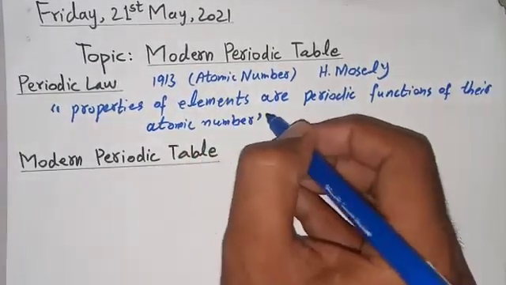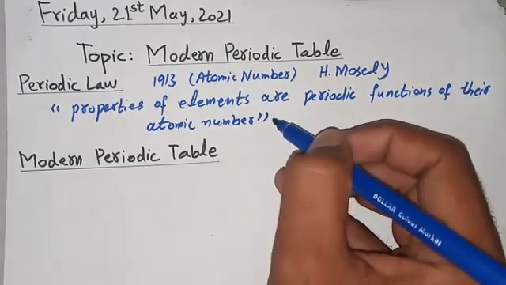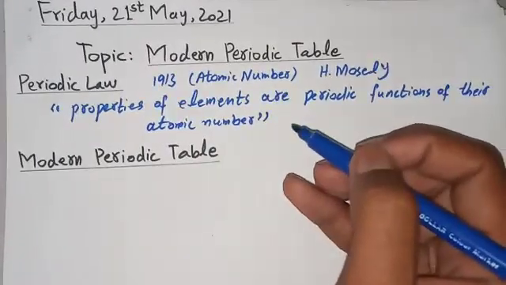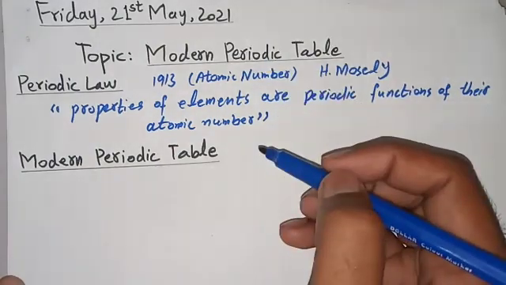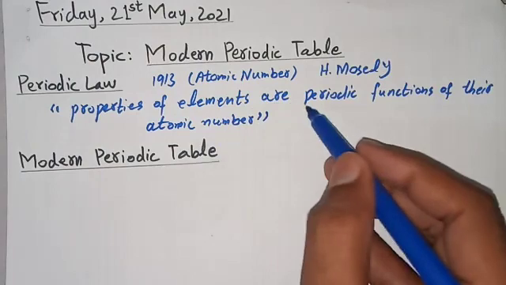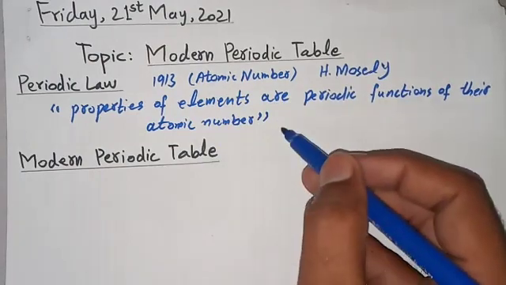In the old periodic law, we learned that properties of elements were periodic functions of their atomic mass. But according to the modern periodic table, properties of elements are periodic functions of their atomic number.